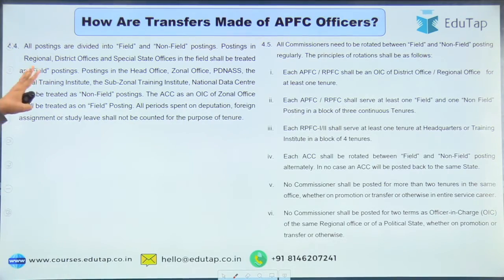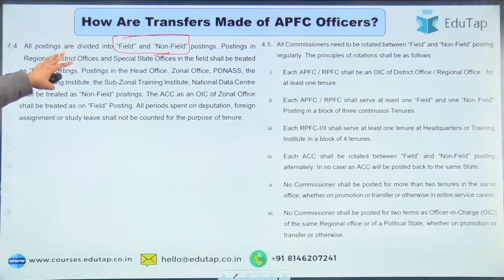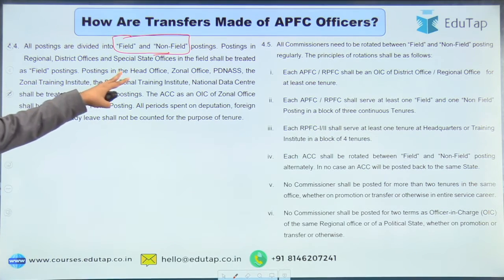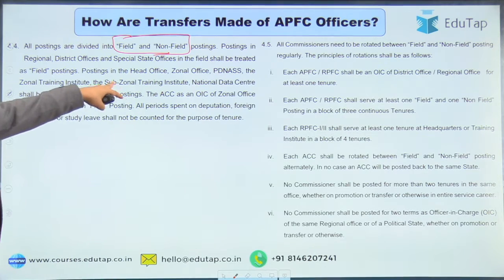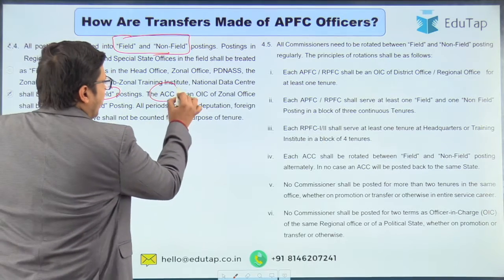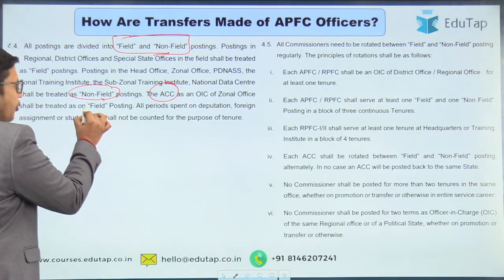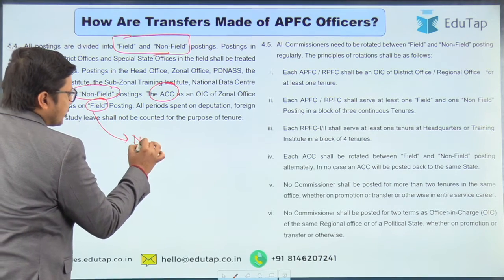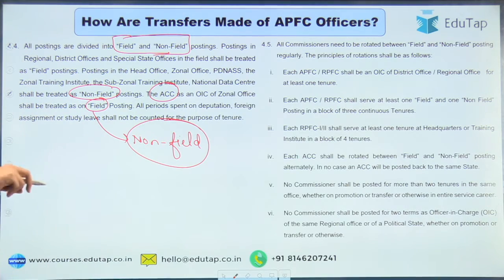Next, all postings, they are divided into field and non-field postings. So postings in regional, district offices, special state offices in the field, they are treated as field postings, and postings in the head office, zonal office, the training institutes, zonal training institutes, sub-zonal training institutes, they are treated as non-field postings. So all the commissioners, they have to be posted in 1 field posting and 1 non-field posting alternatively, right? So they want all the commissioners to have experience of their field posting as well as non-field posting.